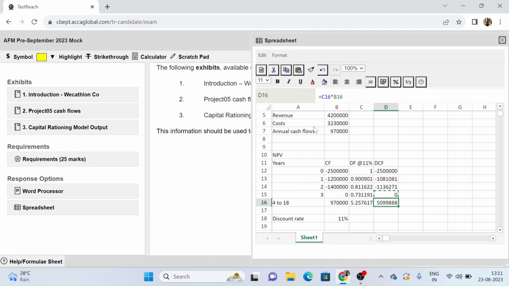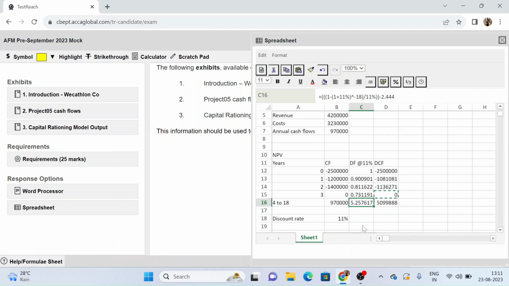Now even if this answer varies, because we have manually calculated this, both of the calculations will be marked correct, if you are using the formula sheet, or if you are using the calculator to find these values out. Both of these will be marked correct.